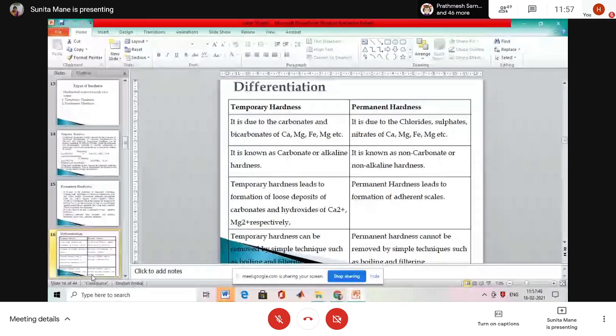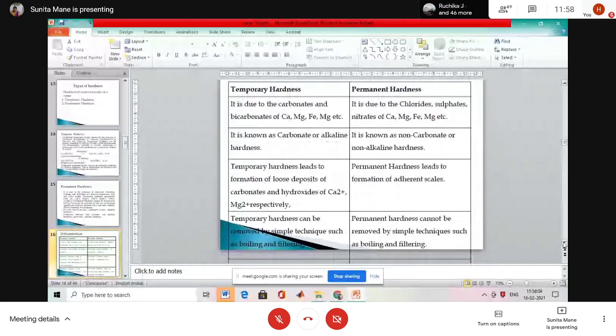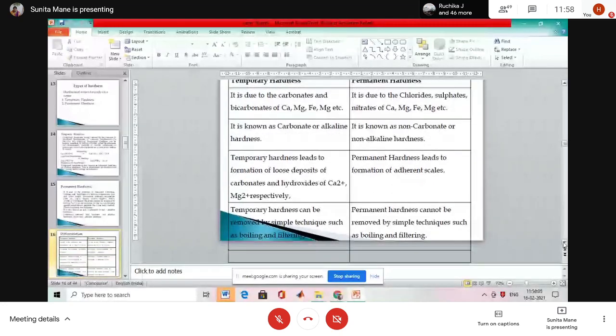Is it clear? Second point, difference. Then the third one. Temporary hardness leads to the formation of loose deposits of carbonates and hydroxides of Ca2+ and Mg2+ respectively. Loose deposits means scale and sludge formation in the boilers.